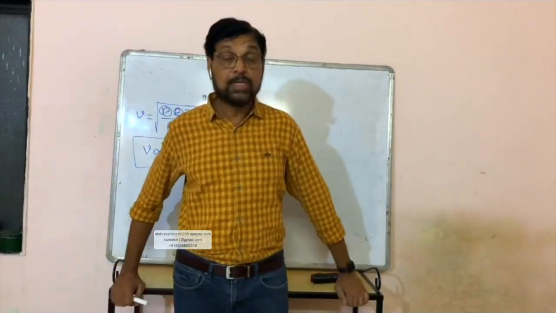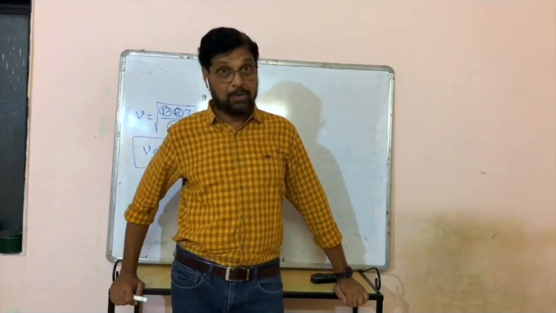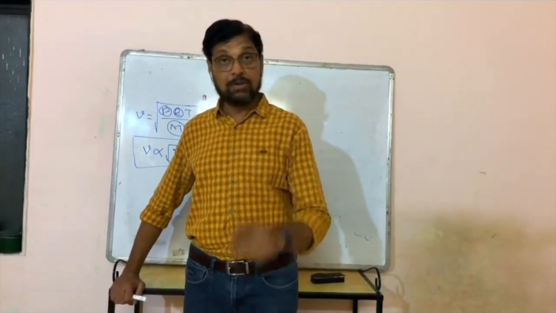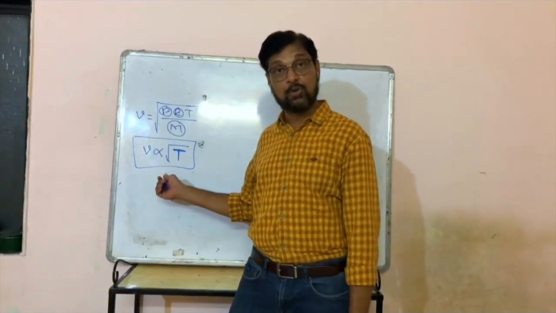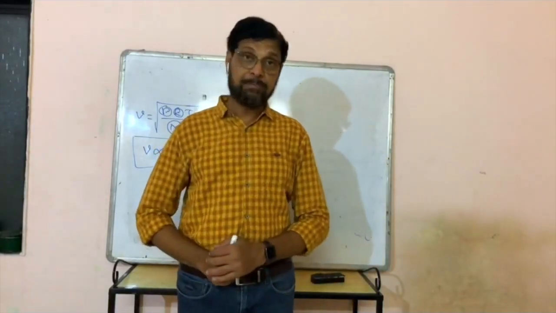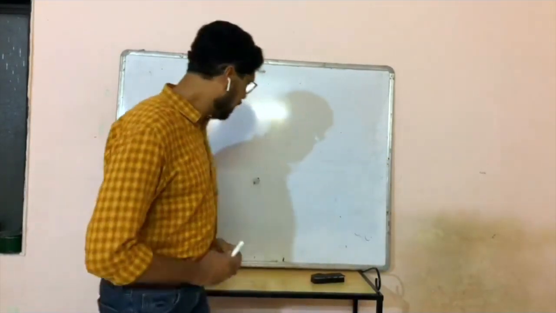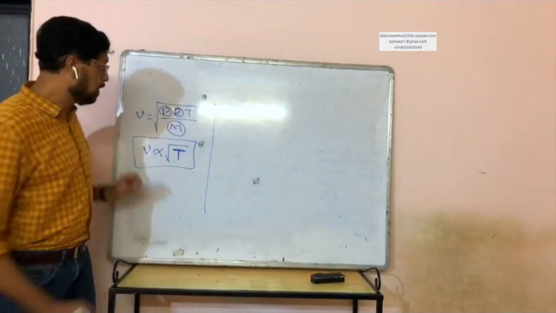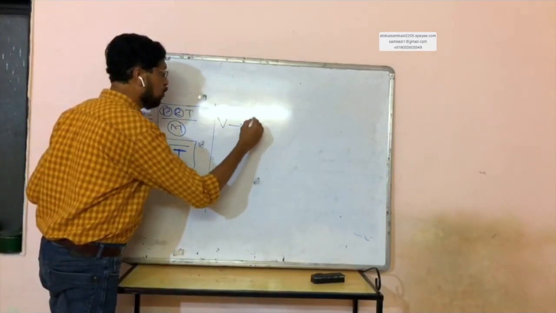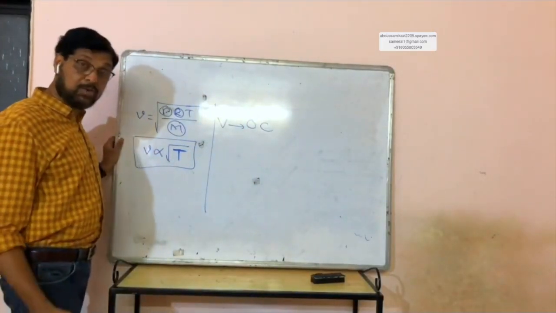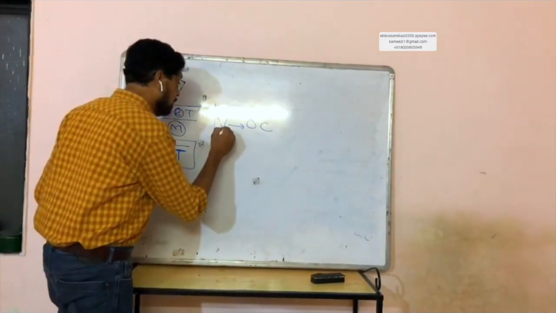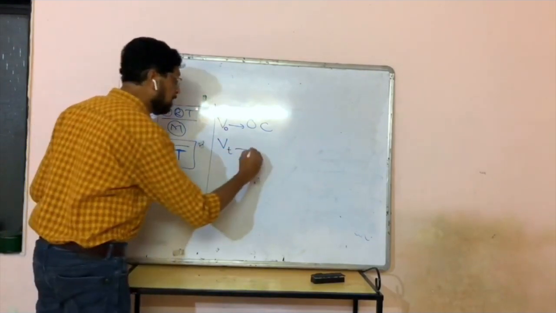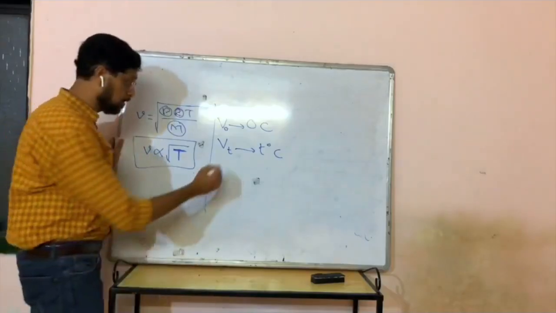So number one, there is no effect of pressure on the velocity of sound in a gas if temperature remains constant. And number two, velocity of sound in a gas is directly proportional to the square root of its absolute temperature. So if you consider the velocity of sound at two different temperatures, suppose velocity of sound in air at 0 degrees Celsius, त्याला म्हणूया V0, and velocity of sound at T degrees Celsius वरची velocity, that is Vt.